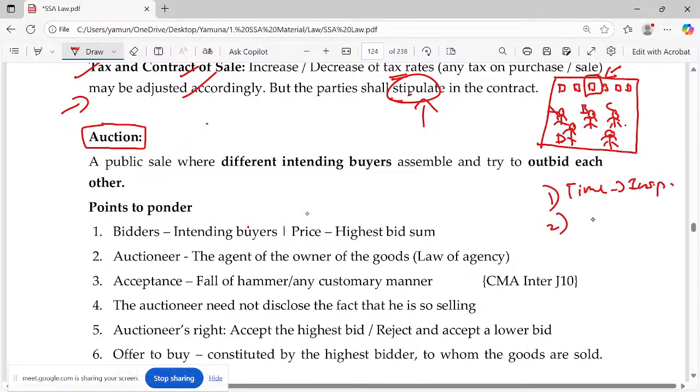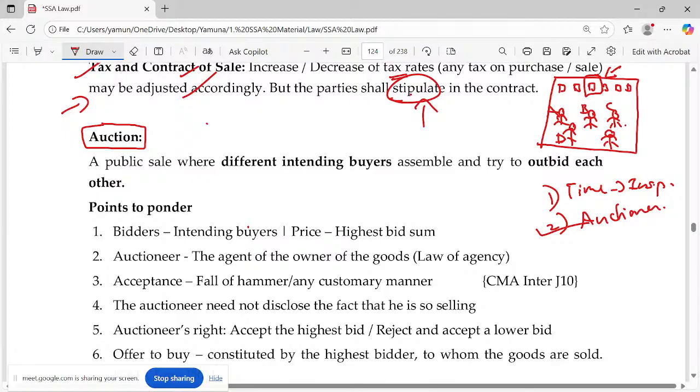And there will be a person on behalf of the owner who will be called the auctioneer. Here, you will not call this person the seller. When you say a person is a seller, he may be the owner. In most cases, he has to be the owner, and he can make a sale. And in some cases, transfer by non-owners. When we talk about auction, it's a specific case where there is no owner present, but there is a person, the auctioneer, who gets the complete right on behalf of the owner to sell the goods.